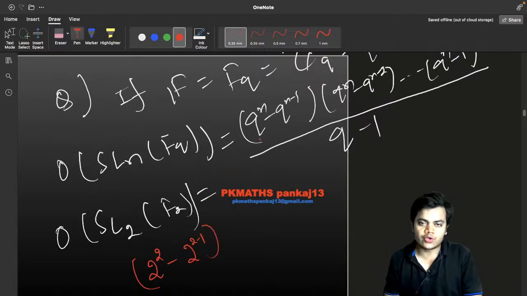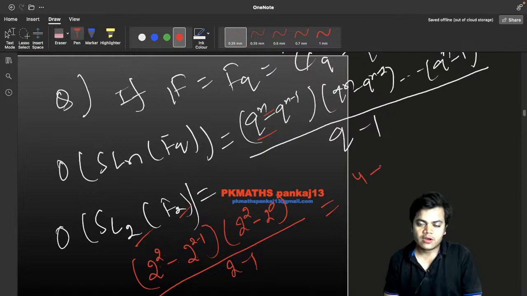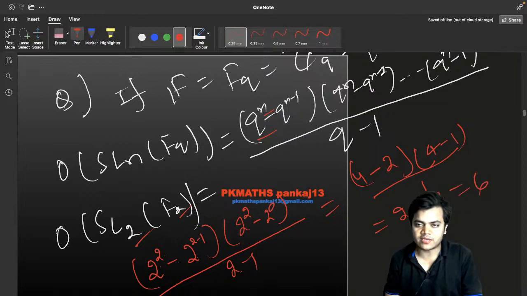Because here your Q is also 2 and your n is also 2. So that's why q to the power n minus q to the power n minus 1 into q to the power n minus q to the power n minus 2, and divided by what? 2 minus 1. So it will become what? 4 minus 2, isn't it fine? Yes, and into 4 minus 1 and divided by 1. So what would you like to say? It is 2 into 3 is equal to 6.